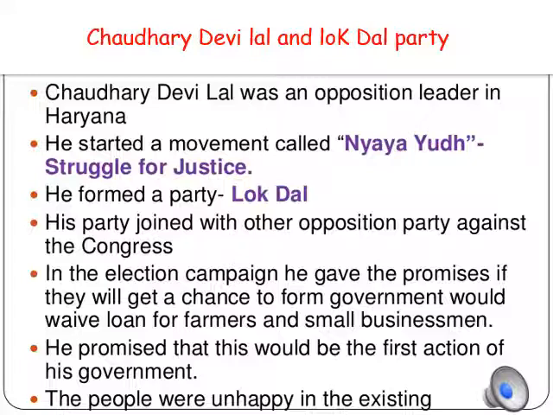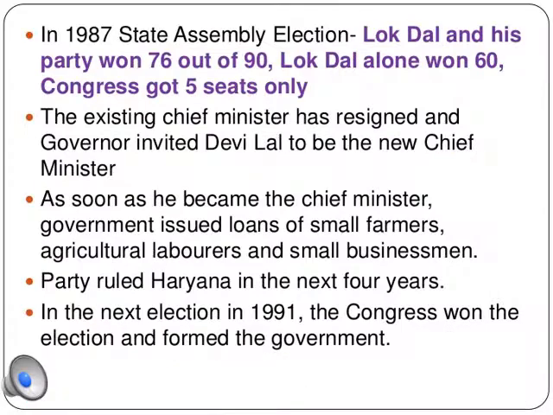They were already unhappy with the state, due to the Congress. So this was Devilal's key to success, because the people were happy with his manifesto. This was a key point that he was going to win. Now he knew that he was going to win because the people were very happy with his manifesto. With that new manifesto, by providing loans to the farmers and to the small businessmen, half of the battle was won by Devilal, because he had won the hearts of the people.